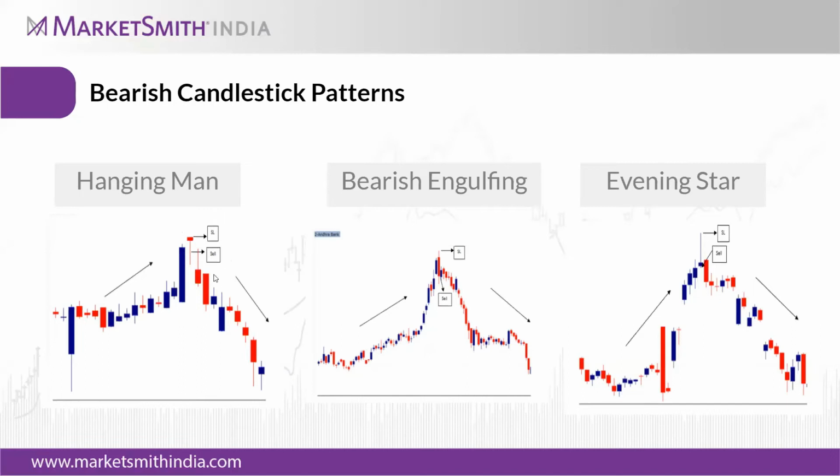Hence we can exit, or book partial profit, whichever suits at that particular time. After that, the stock has to come down once it confirms the evening star pattern. The evening star pattern confirms when these first three candles satisfy our trend.